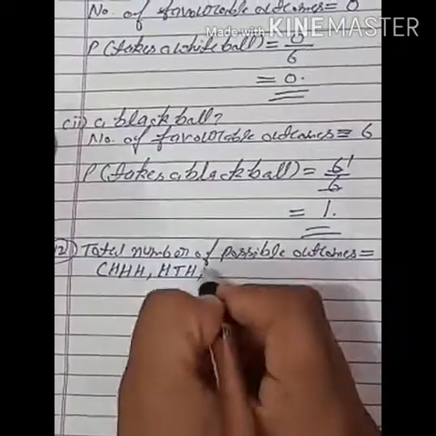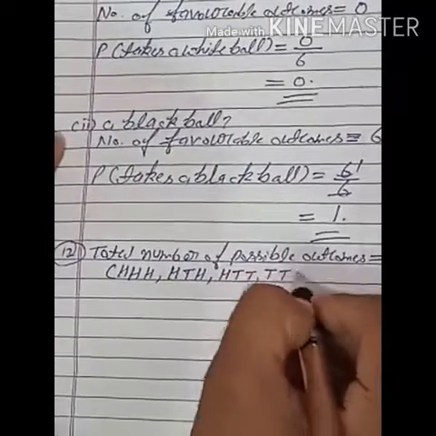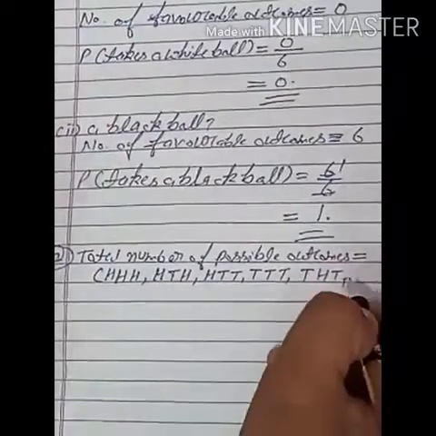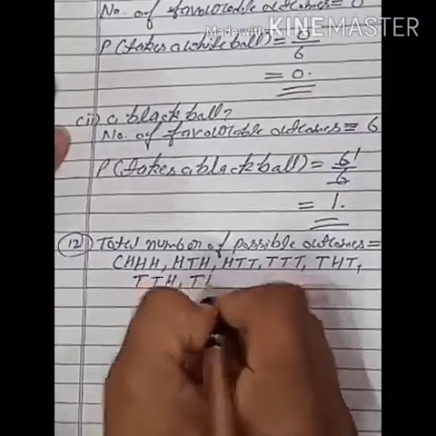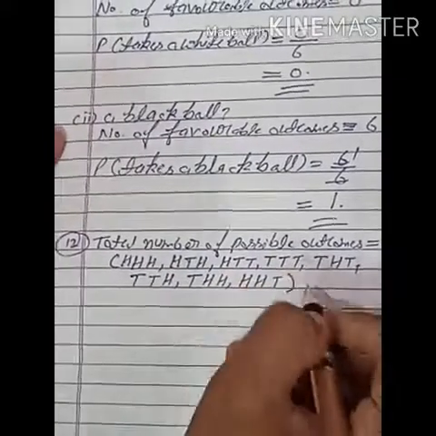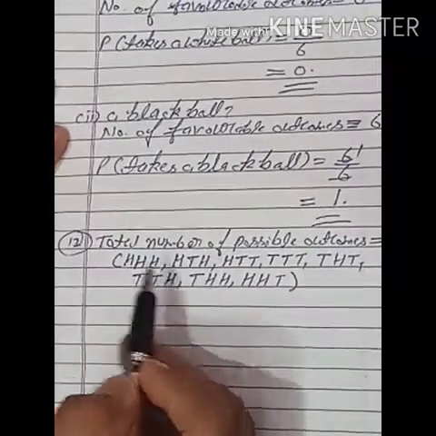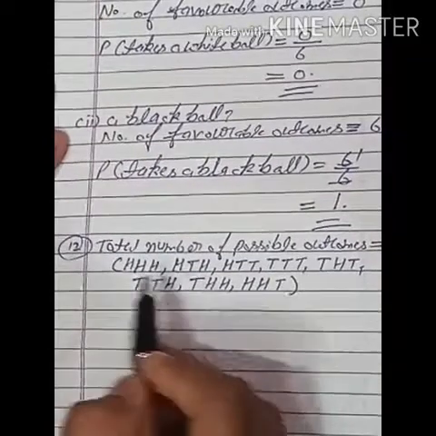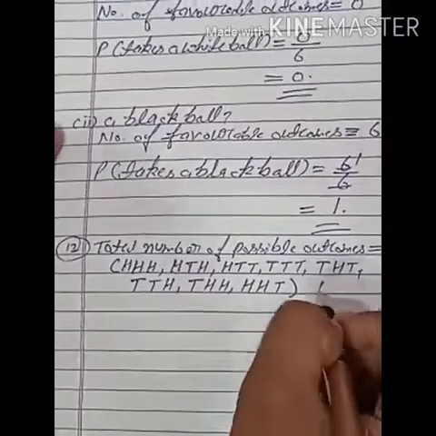In the same way, head, tail, tail. Tail, tail, tail. Then tail, head, tail. Then tail, tail, head. Then tail, head, head. Then head, head, tail. So students, if first is coming head, then second is also head, then third is also head. Then first is head, second is tail, then third is head. In the same way, these are 1, 2, 3, 4, 5, 6, 7, 8. Total number of possible outcomes are 8.